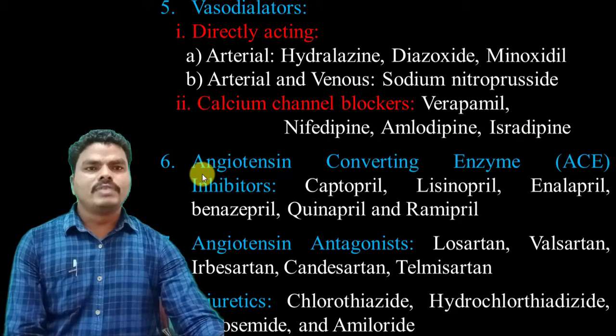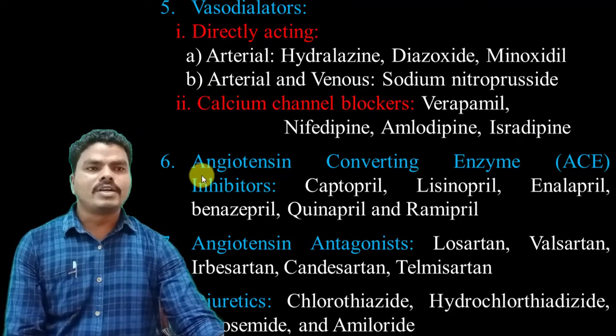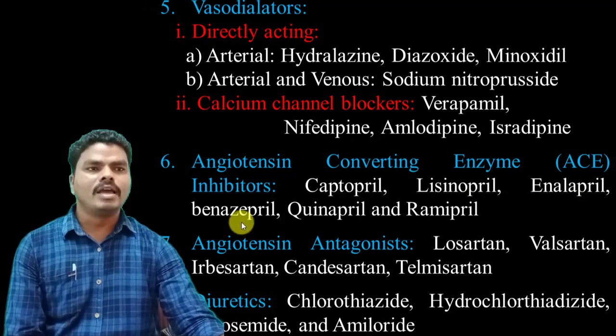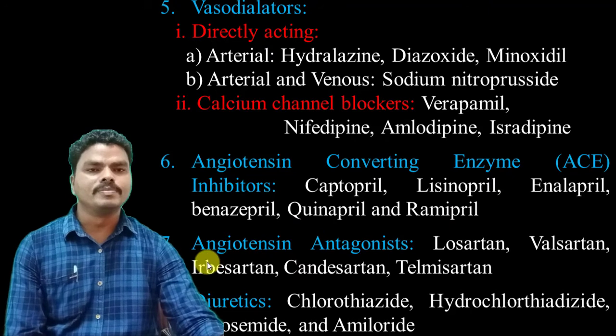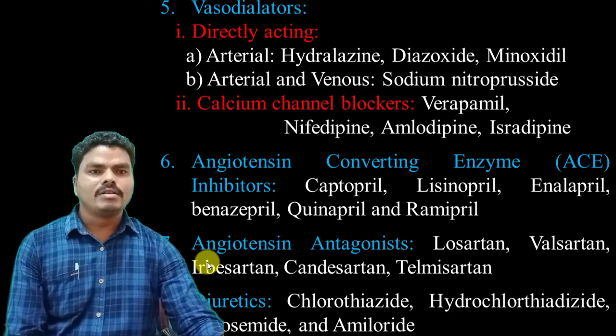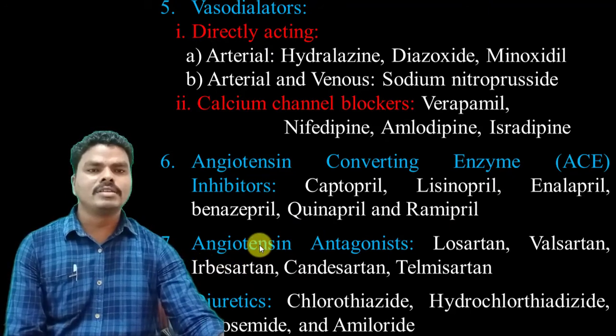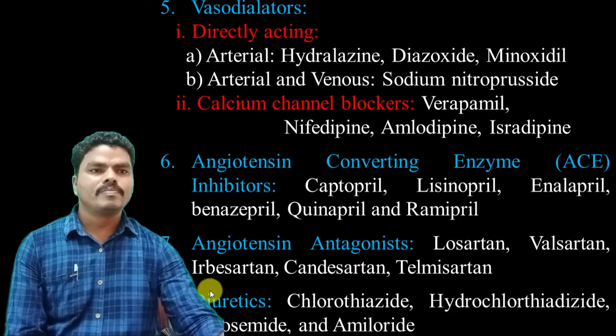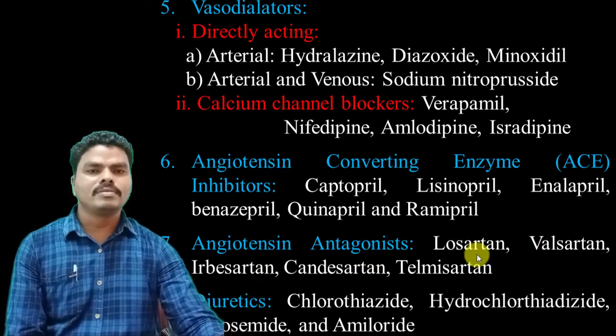The drugs which inhibit the angiotensin converting enzymes are captopril, lisinopril, enalapril, benazepril, quinapril, and ramipril. And some of the drugs which act against angiotensin are losartan, valsartan, irbesartan, candesartan, and telmisartan.